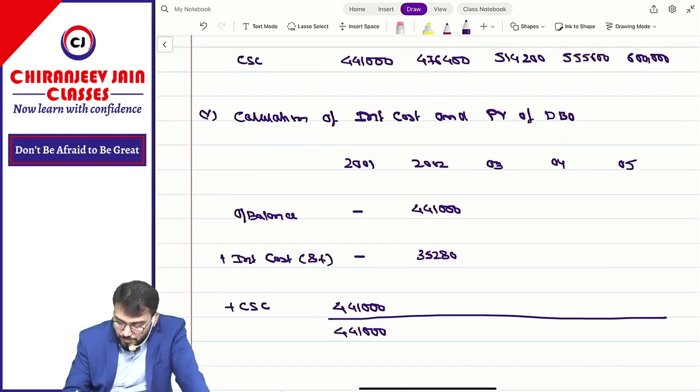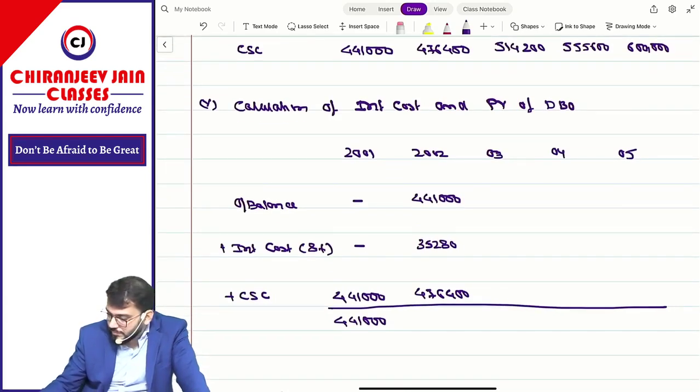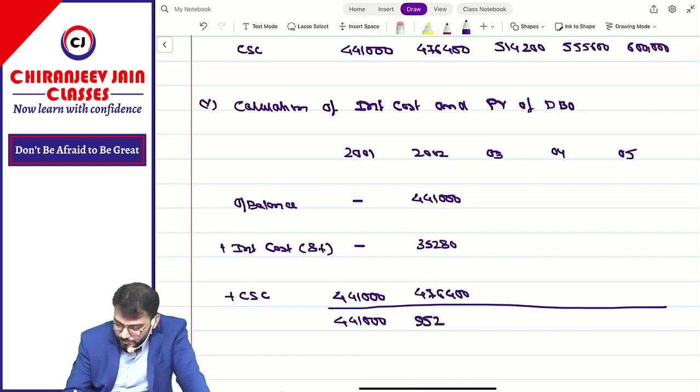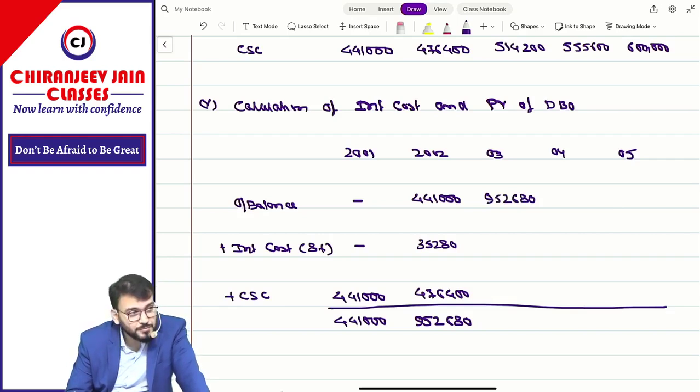Then plus 4 lakh 76,000. Total 9 lakh 52,680. Then interest 76,214.